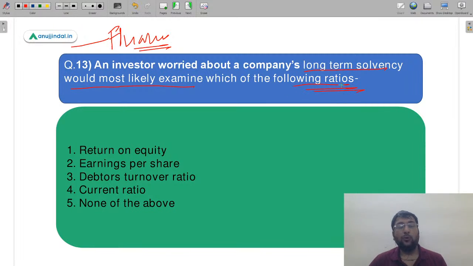So finance and accounting दोनों को mix करके question पूछा गया है कि अगर एक investor worried है long-term solvency के बारे में तो वो कौन सा ratio calculate करना चाहेगा या कौन सा ratio calculate करेगा. So that is what this question is all about. Is he going to calculate return on equity? Is he going to calculate EPS, debtors turnover ratio, current ratio, or none of the above? So you can see that what I have tried today is the practical questions, practical level of questions try किए हमने.